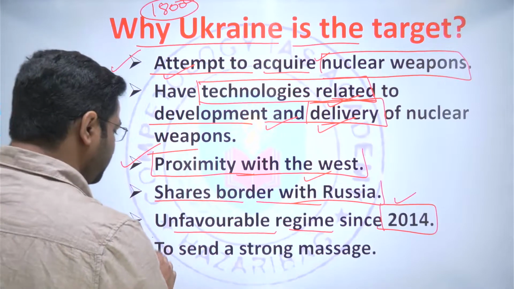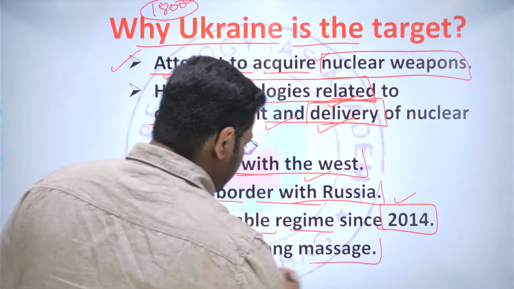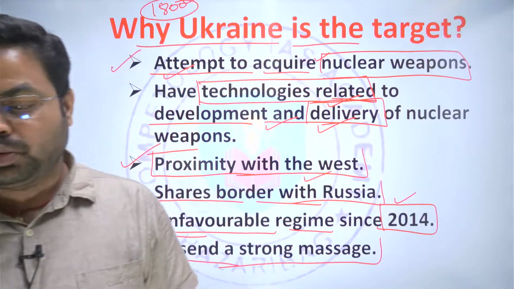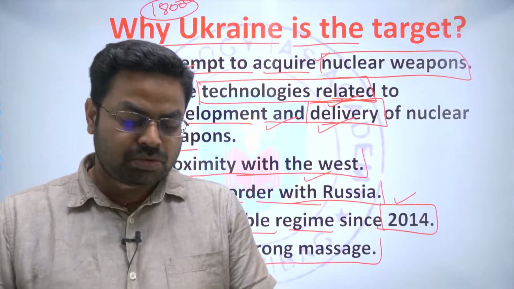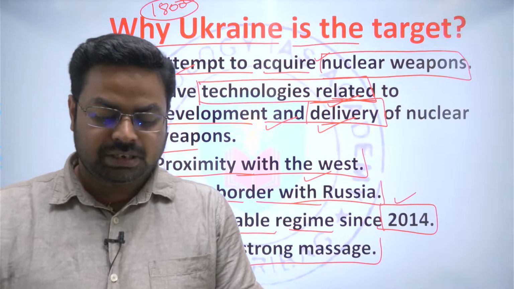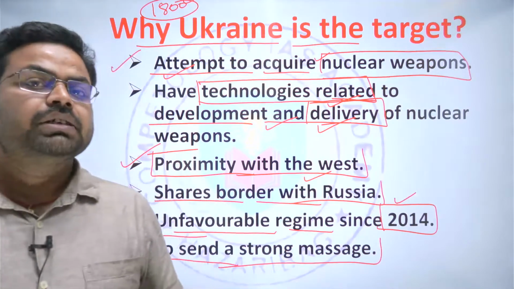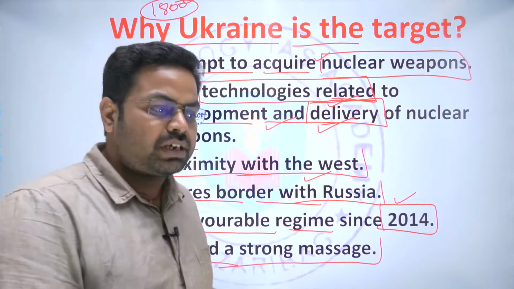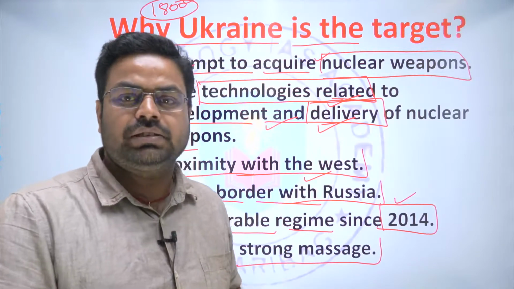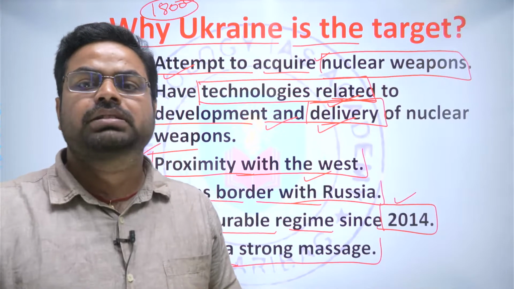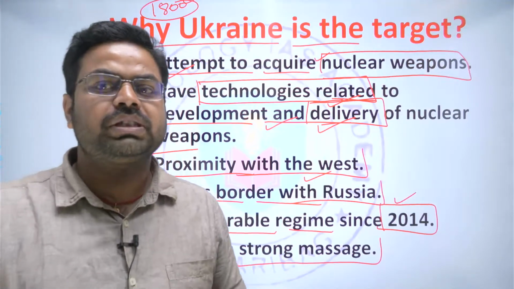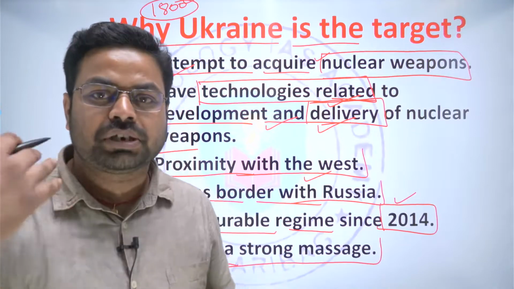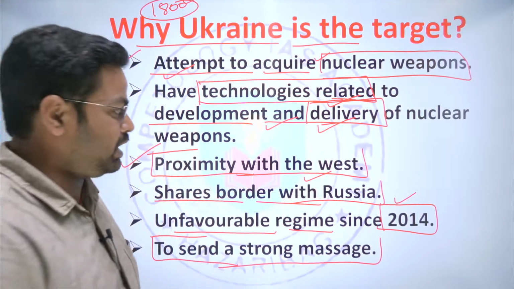Next is to send a strong message. This is the major thing, that Western allies should not try to advance towards Russia. They should not try to threaten Russia, so that they avert any attempt like this attack. They should get a lesson, a message that Russia is not going to overlook their attempt to jeopardize and pose a threat to Russian security, right?